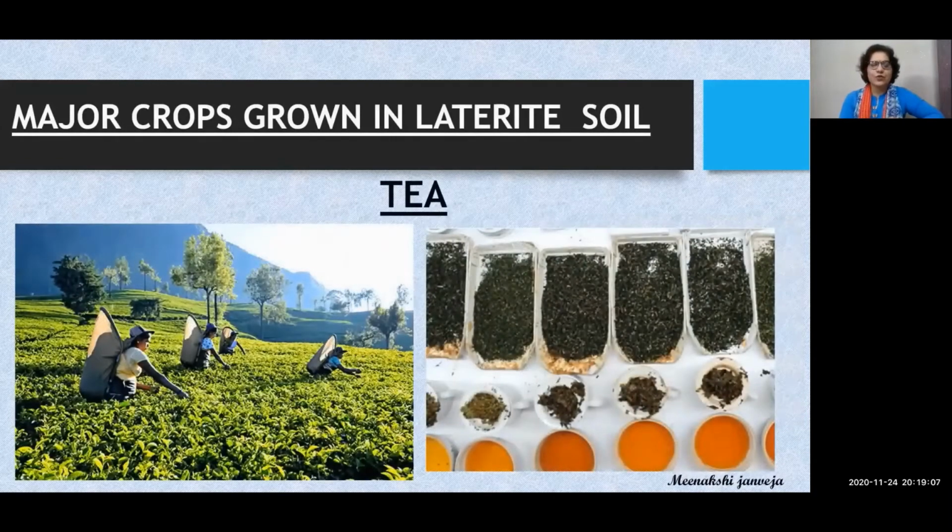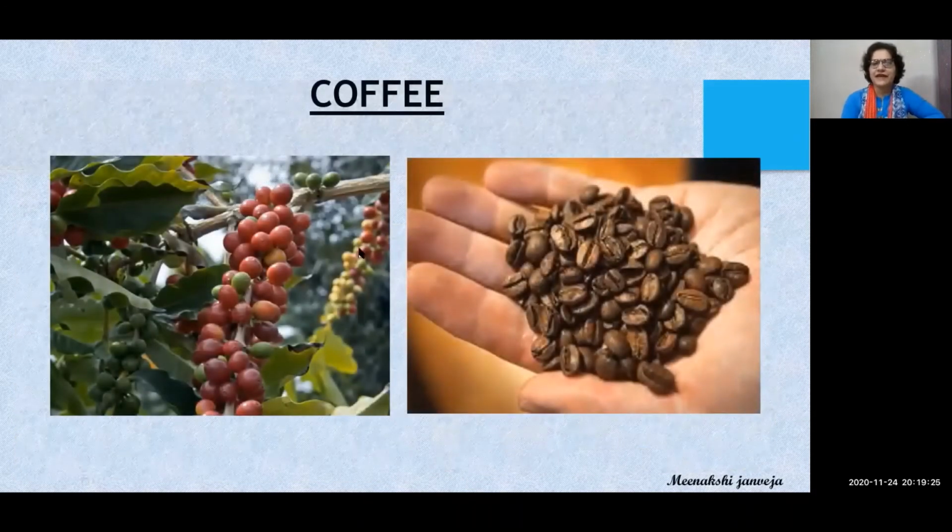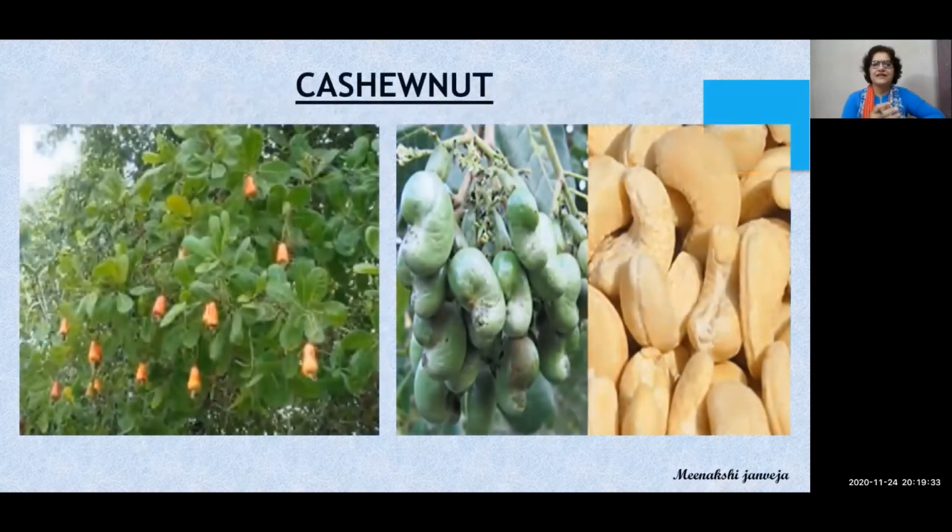अब क्रॉप्स कैसी उगाई जाती हैं अब हम देख सकते हैं. Let's have a view. So this is the crop, and on the left side we are seeing the plantation of tea and right side is the final product, that is tea. Coffee, left side is the plantation of coffee and right side we are getting the ready processed coffee beans. The same way cashew nut, these are the plants, how it grows, then it's the raw form of cashew and it is the final product we get in the market.